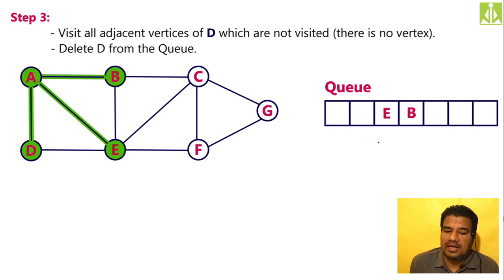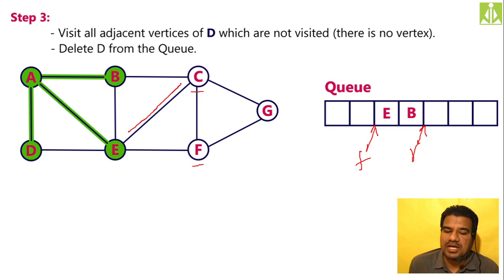Now again, you have your front here, you have your rear here. Again, whatever vertex you have at the front, that is E, check the unvisited adjacent vertices of this E. So how many do I have? I have C and I have F. In what direction do I have to move in order to visit this C?